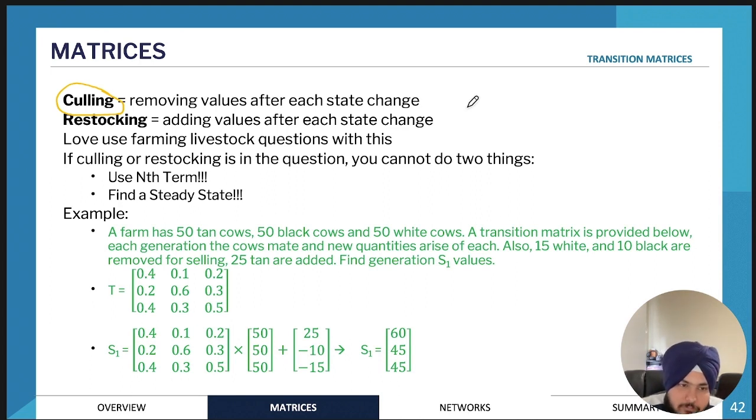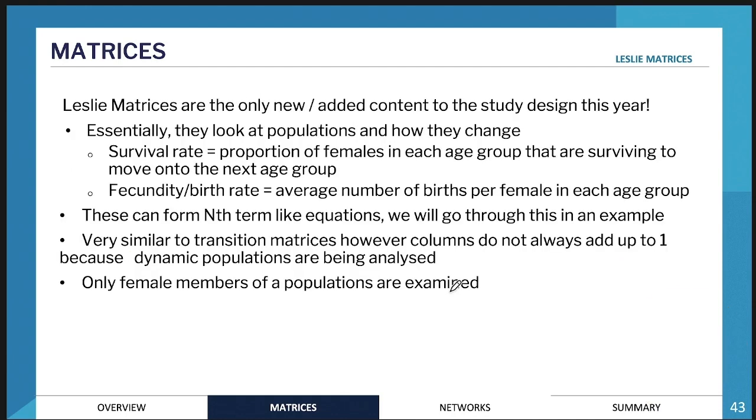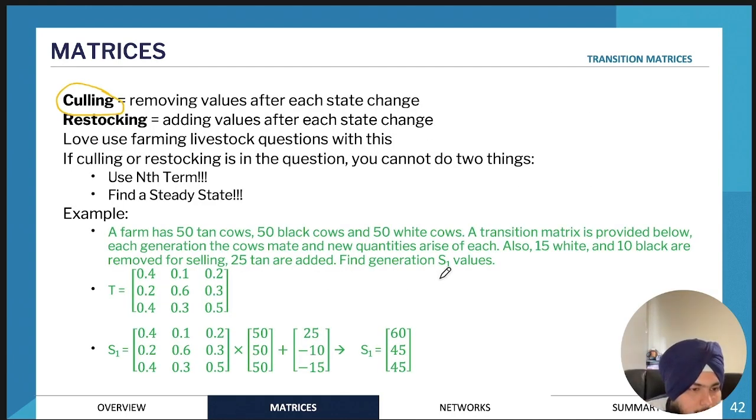So after day 1, a certain number of students might go away from the oval or the canteen, they might choose a different location completely, and some students might come in and choose either of those locations. The way that we represent this is something like this. After we find, for example, S1, we have 25 cows being added.